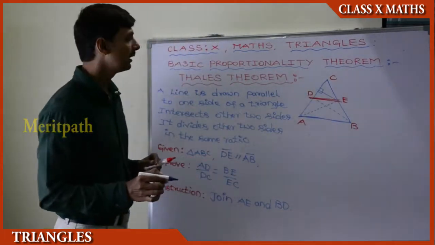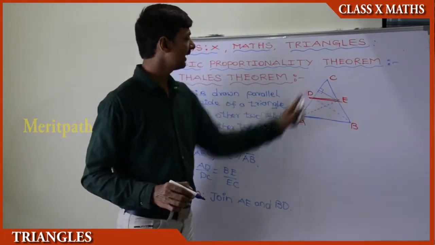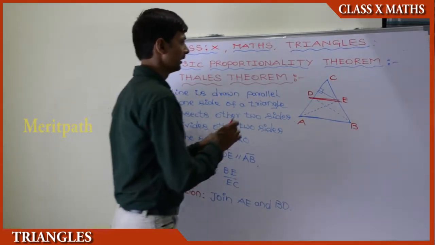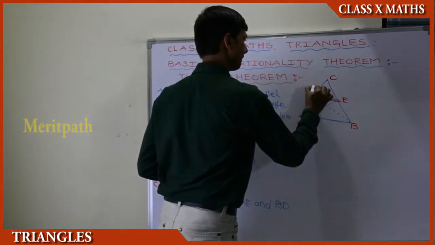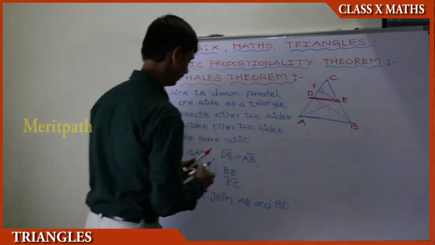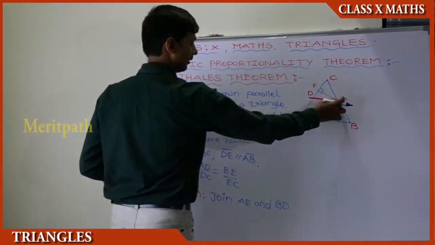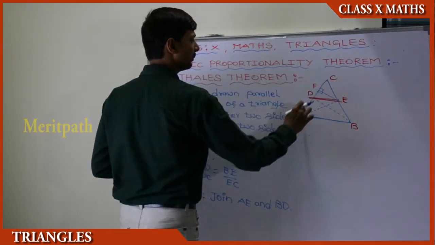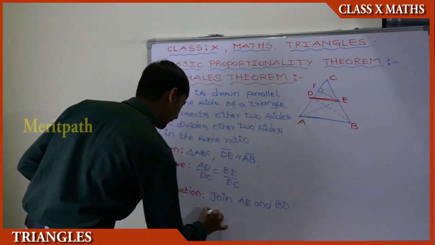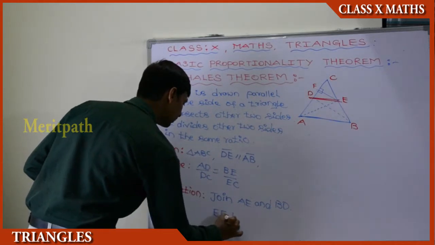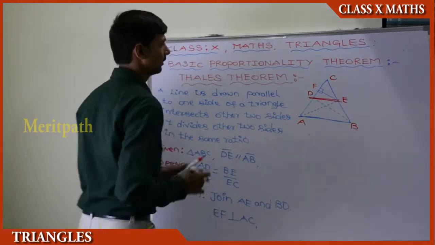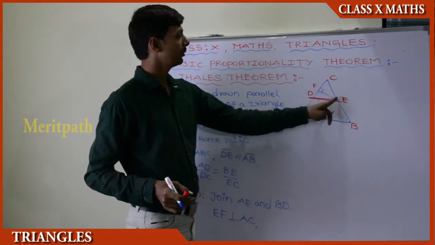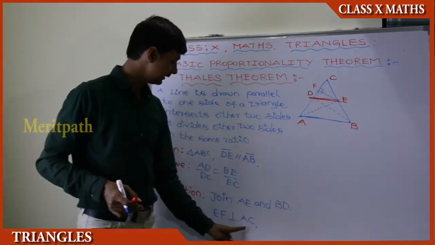Let us take some name here, F. So we are constructing EF, which is perpendicular to AC.